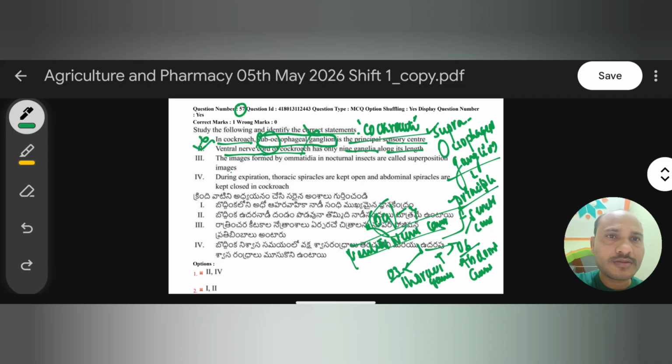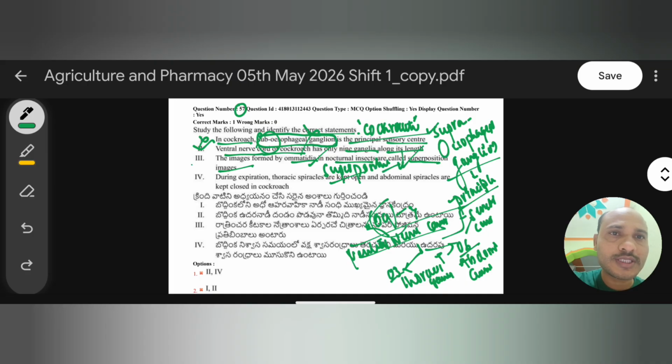Now the third one: the image formed by ommatidium in nocturnal insects during night time is called superposition image. Yes. We know that cockroach is a nocturnal animal, active only during night time, and the image formed is a superposition image, because the ommatidium is a compound structure in the eye.